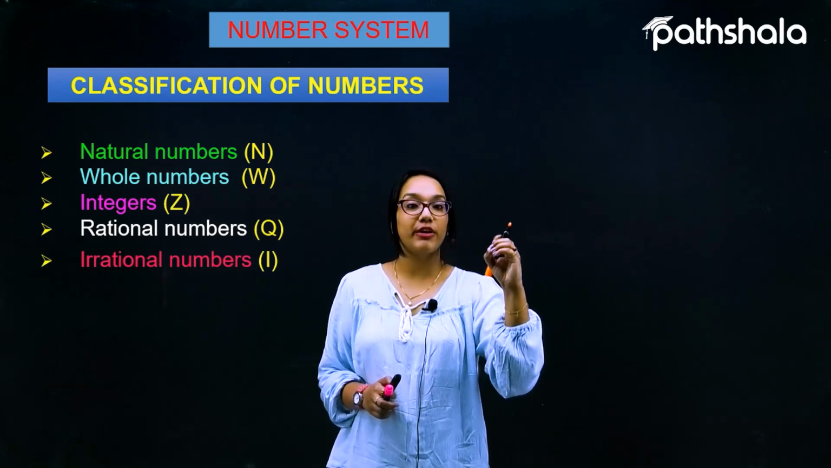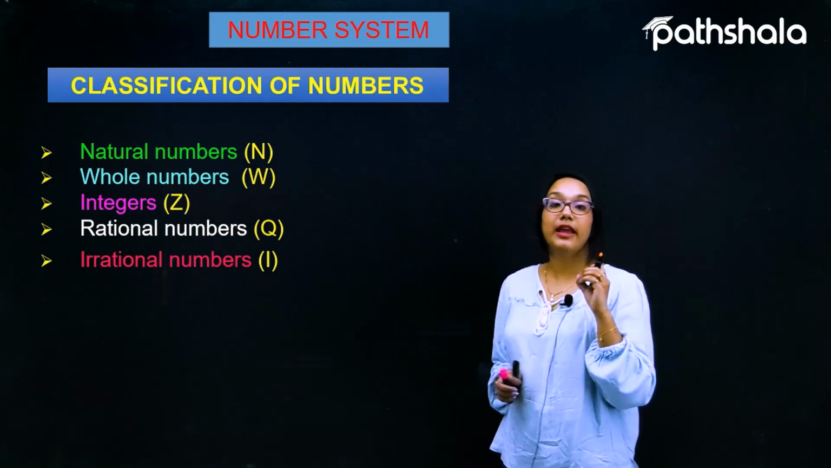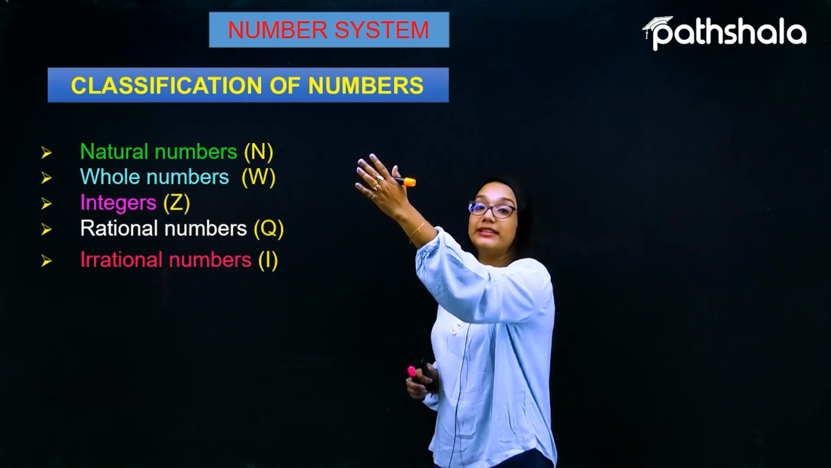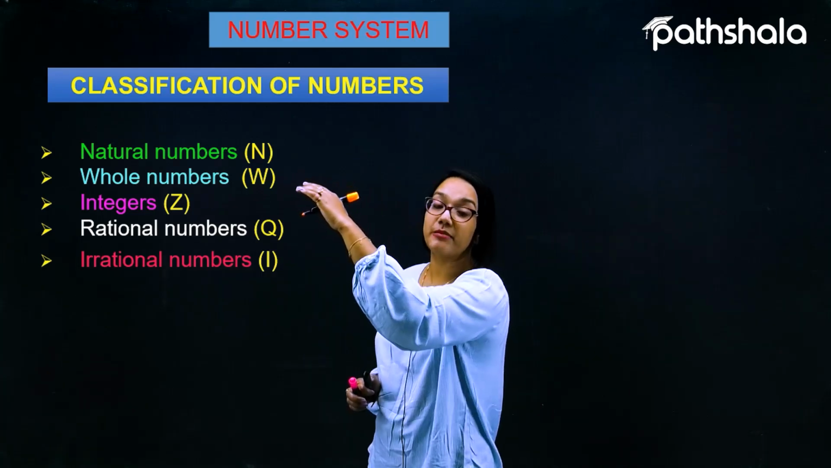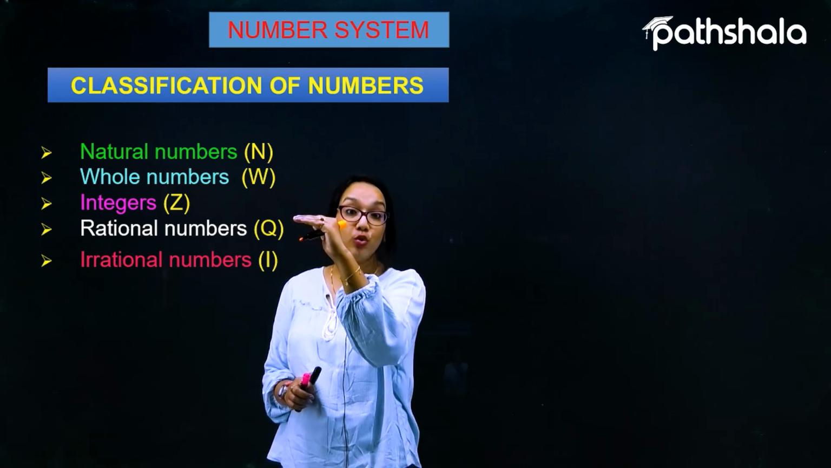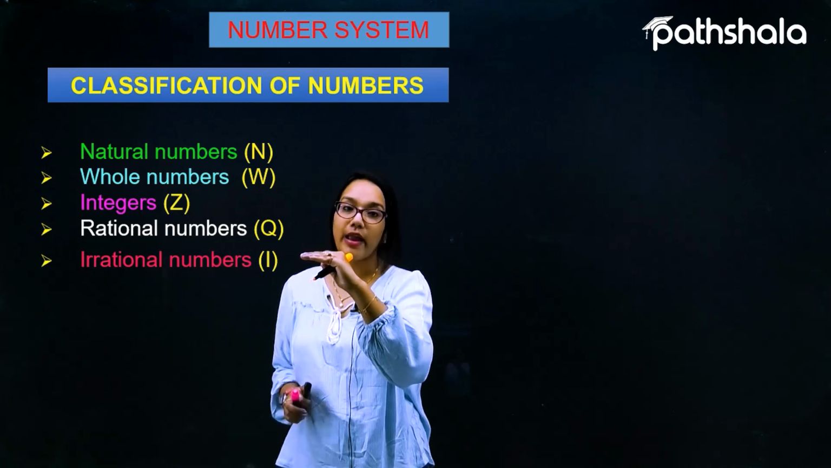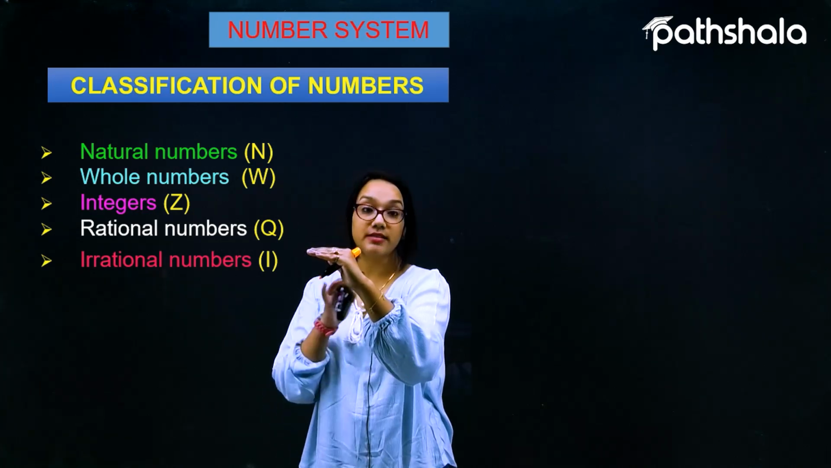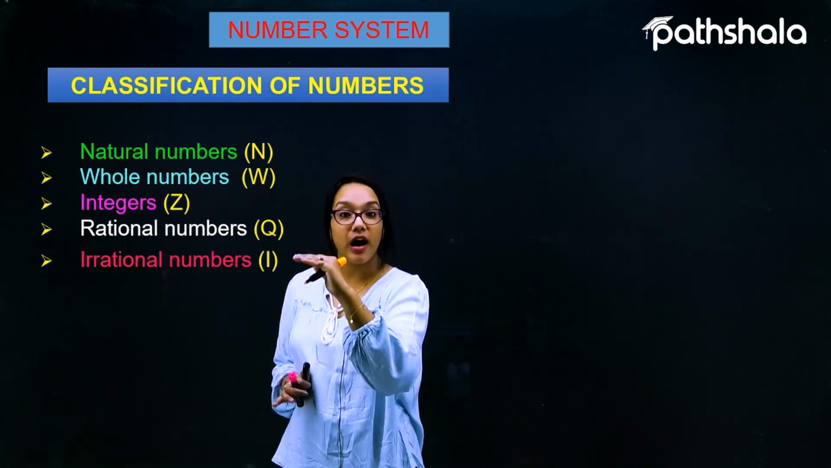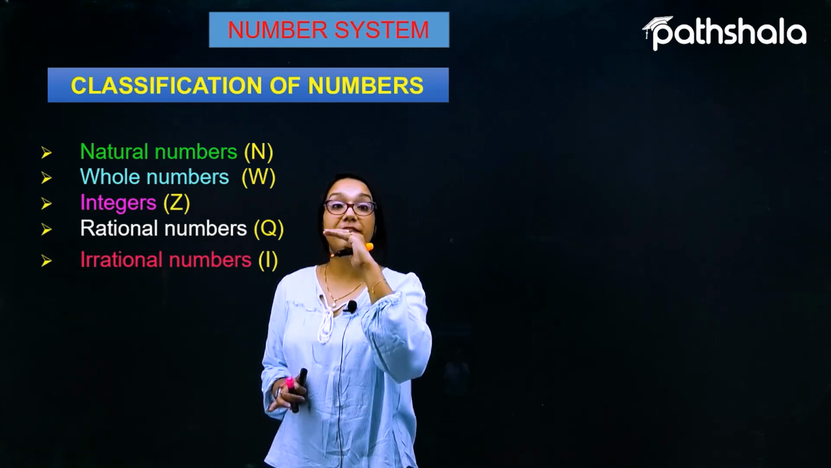So the first kind of number is the natural numbers, which are represented by capital N, and then the whole numbers, which are represented by capital W, then the integers, which are represented by capital Z, the rationals, which are represented by capital Q, and then the irrationals, which are represented either by capital I or by R minus Q. So what is the meaning of R? We'll discuss it later. So these are the 5 types of numbers that we have classified in the number system.